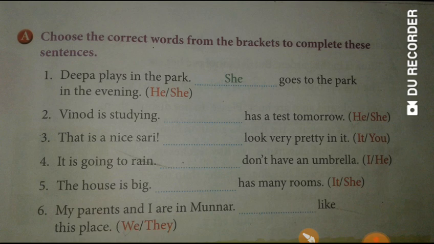Deepa is the noun and you have to use a pronoun in place of Deepa. Since Deepa is the name of a girl, so it is a female. So for female, what pronoun can we use here? It will be she. So she goes to the park in the evening. So answer of number 1 will be she.